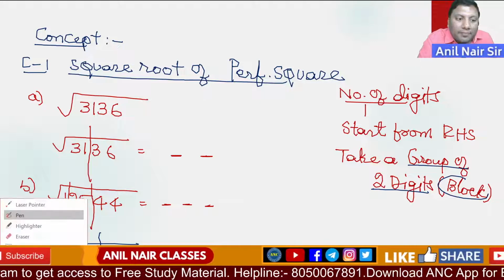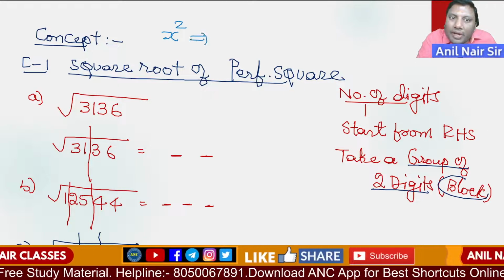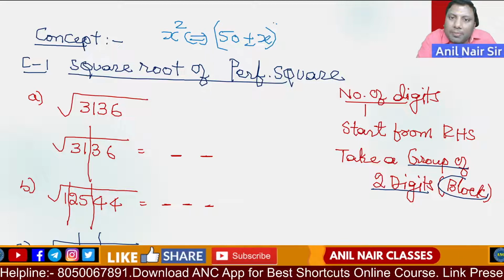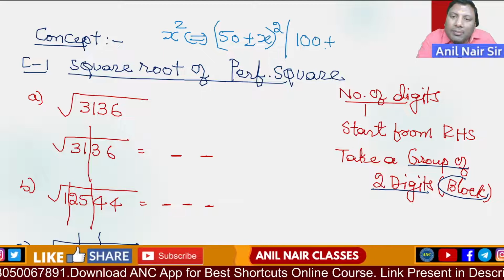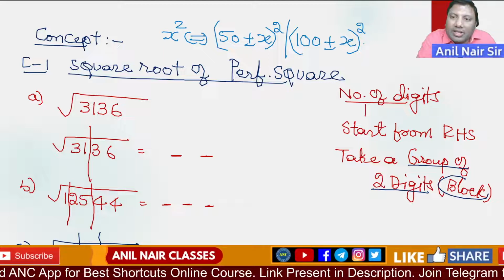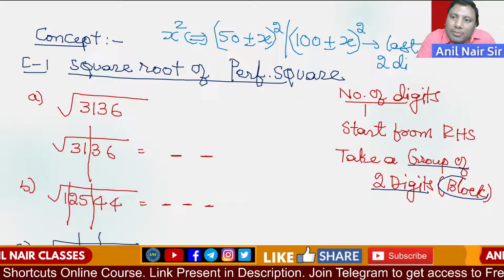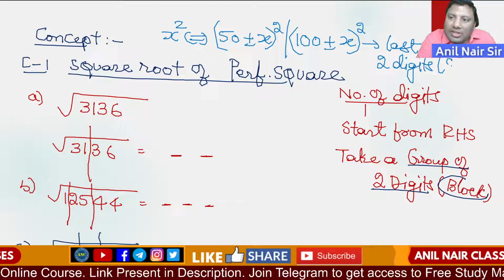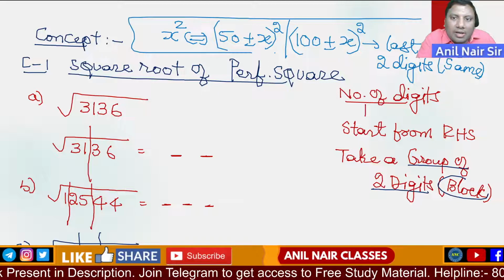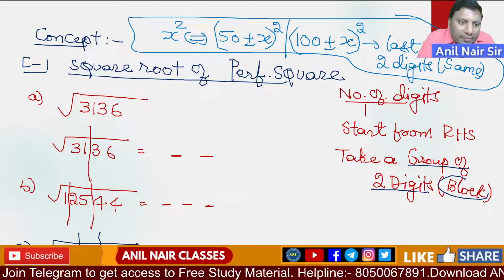Another logic which we discussed in the first session: x square and (50 plus or minus x) whole square, and x square and (100 plus or minus x) whole square. The last two digits will be the same. If you know this logic, you will get the answer very easily.